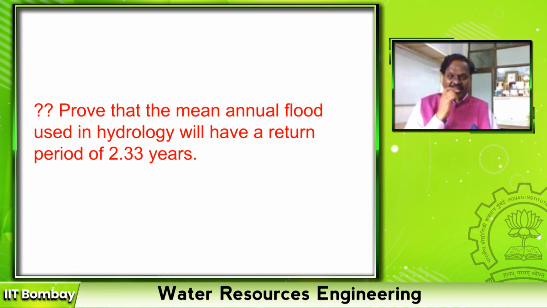I have a last question from these mathematical distributions. Prove that the mean annual flood used in hydrology will have a return period of 2.33 years. Okay. So friends, we are winding up our floods at this